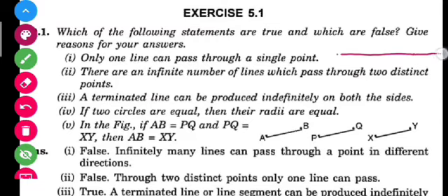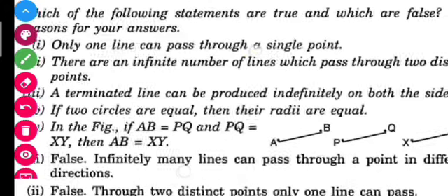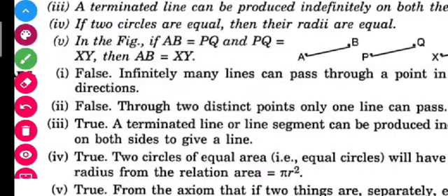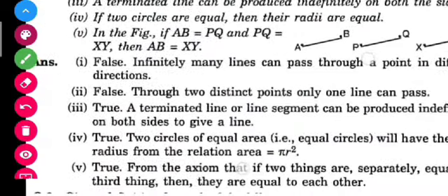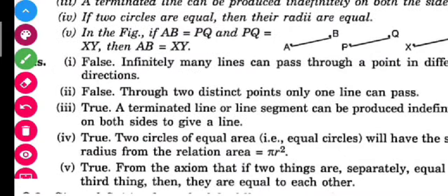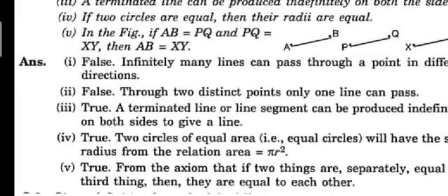Okay, now let us move to statement number 4, which says that if two circles are equal then their radii are equal. Obviously students, if you have two circles that have radius, suppose 1 centimeter and 1 centimeter, the circles will always be equal.